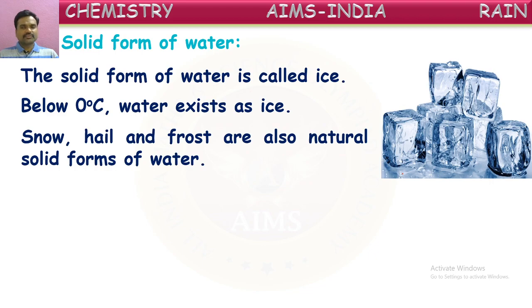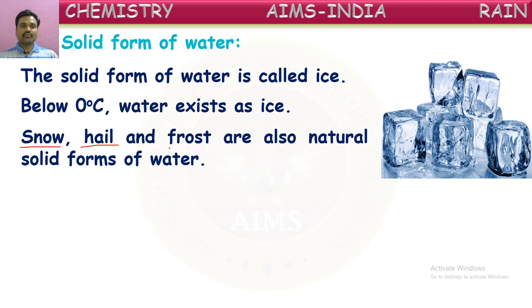Here are some examples of the solid forms of water. Snow, hail and frost are also natural solid forms of water. In the winter season, on a very cool morning, we can observe the formation of snow. Sometimes along with the rain, some ice cubes fall down from the sky. Have you ever observed those? Those are called hailstones. So hailstones are also a solid form of water.